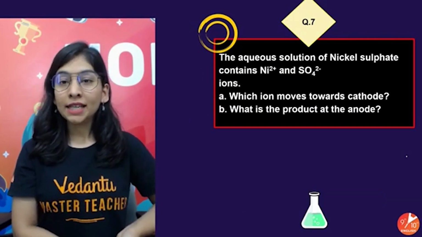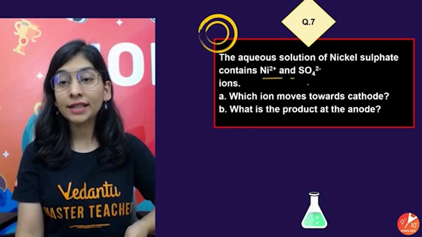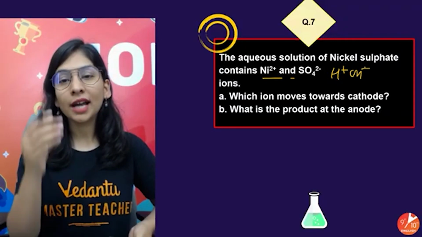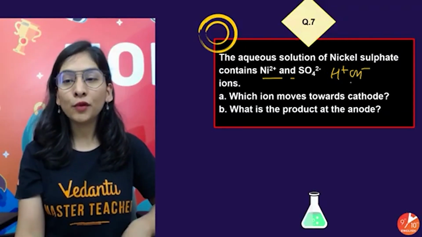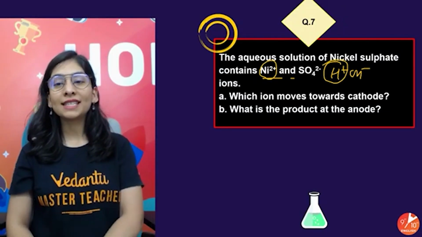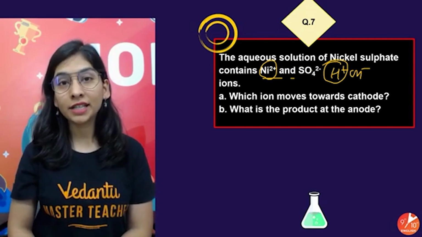Okay. This question says the aqueous solution of nickel sulfate contains nickel ions and sulfate ions. Aqueous means H ion and OH ions are also there. Which ion will move towards the cathode?